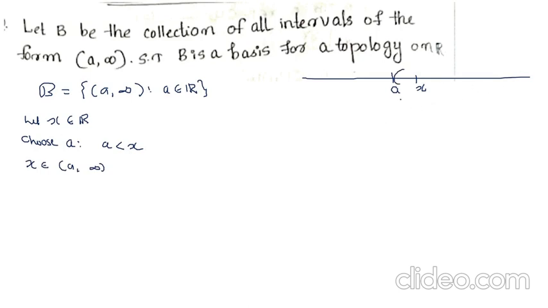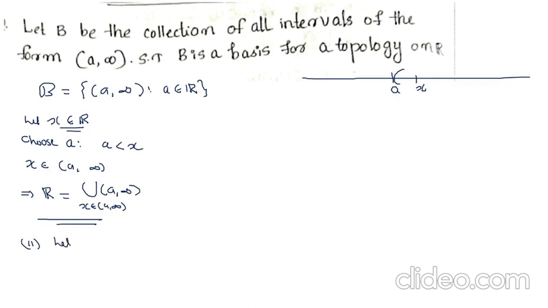In the same way, if we take any element from the real line, we get an open interval containing that number. That means the whole real line can be expressed as a union of those open intervals (a, infinity). That is, the whole real line can be expressed as a union of members of B. The first condition is satisfied. So let us move on to the second condition.